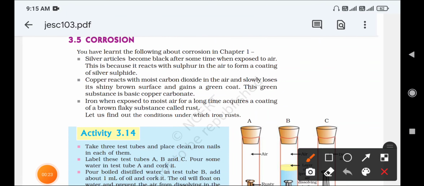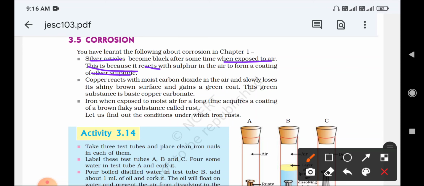Silver articles become black after some time when exposed to the air. Why do silver articles become black when exposed to the air? This is because silver reacts with sulfur in the air to form a coating of silver sulfide. For this question, you write that answer.